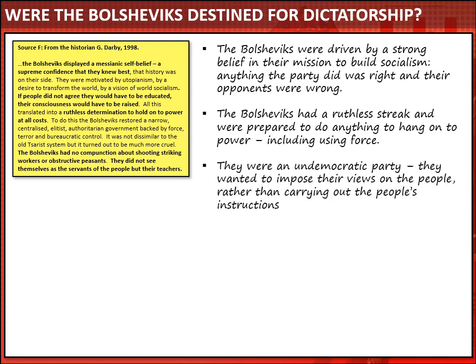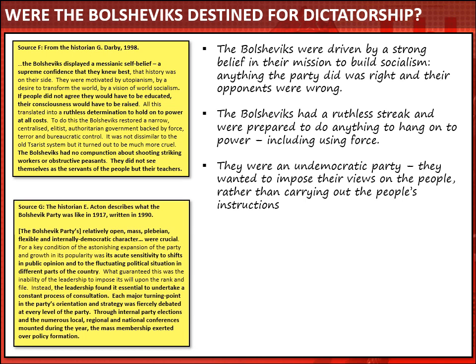But he also argues that the Bolsheviks themselves were undemocratic, that they wanted to impose their views on the people. They saw themselves as teachers, not servants of the people. They wanted to impose their views on the people rather than carrying out the people's instructions. So they were inherently undemocratic. It was part of their ideology, it was part of their belief system.